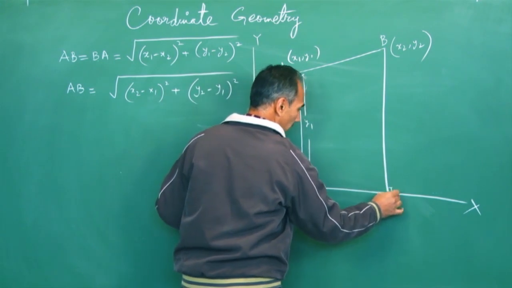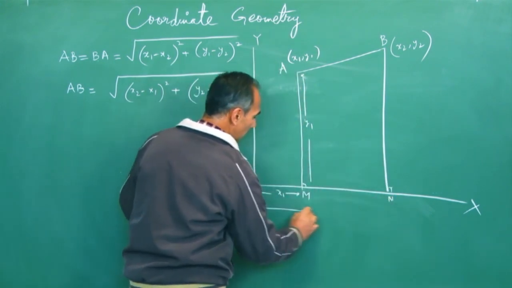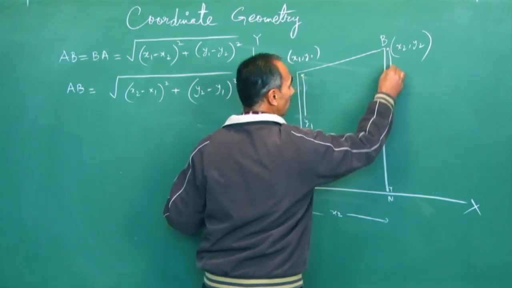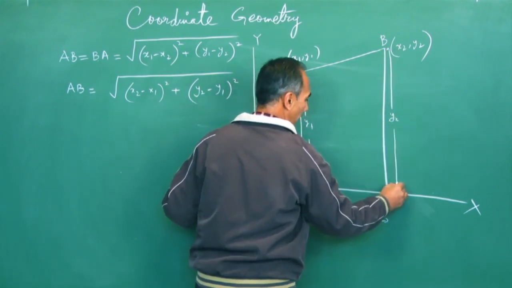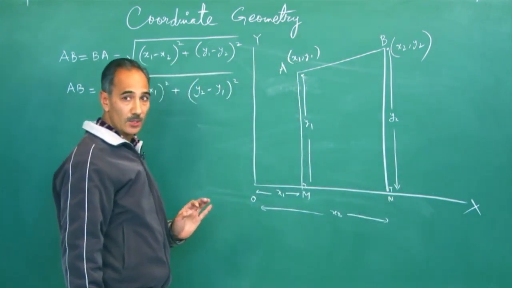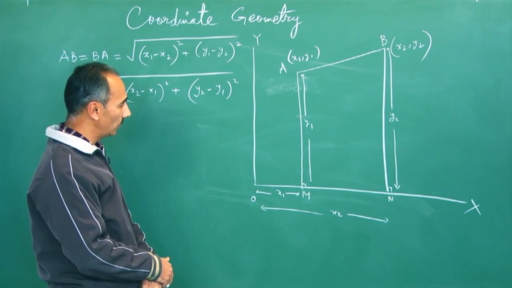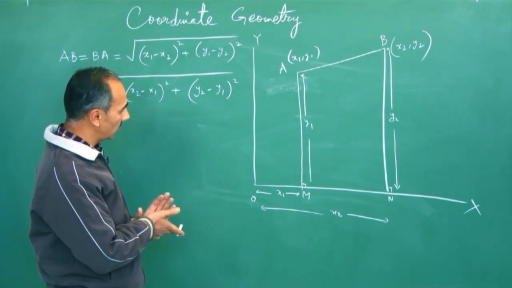By the theorem, angles on the same segment are always equal. So we can write angle BAC equals angle BDC. Now we have to find the distance between A and B. Looking at the figure, it looks like a trapezium.